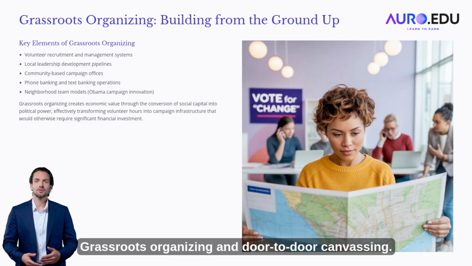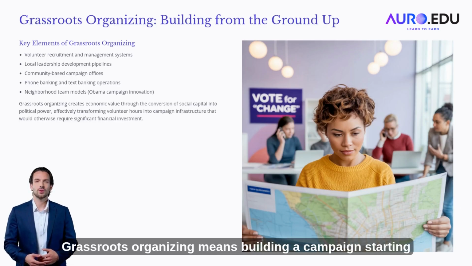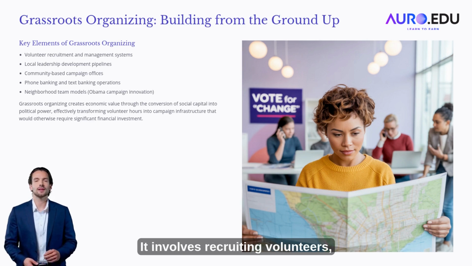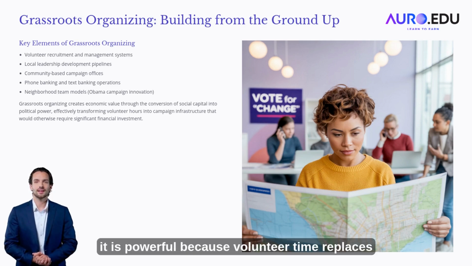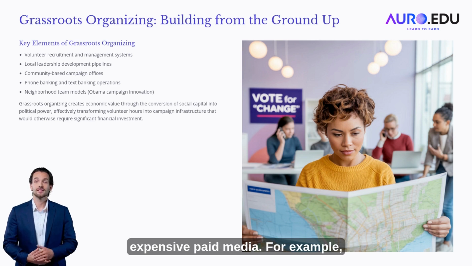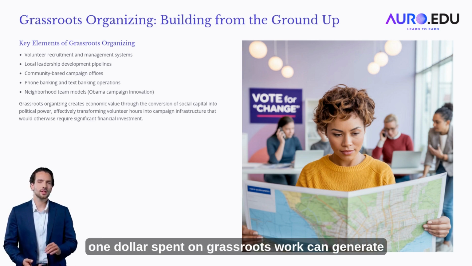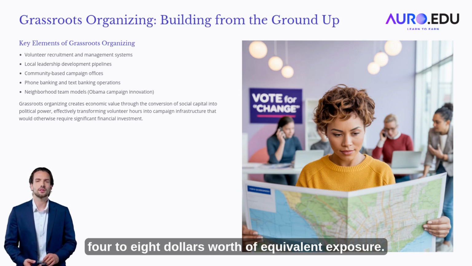Grassroots organizing and door-to-door canvassing. Grassroots organizing means building a campaign starting from the community level. It involves recruiting volunteers, creating local leadership, and using neighborhood teams to connect with people directly. Economically, it is powerful because volunteer time replaces expensive paid media. For example, $1 spent on grassroots work can generate $4 to $8 worth of equivalent exposure.